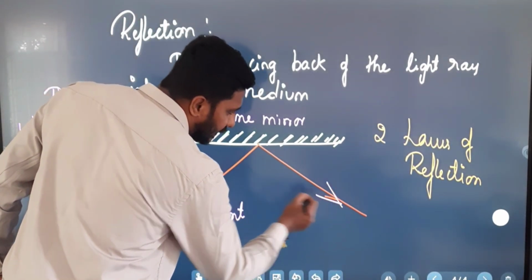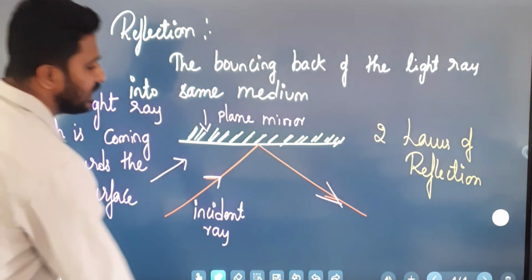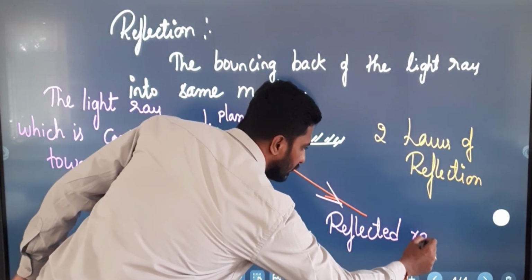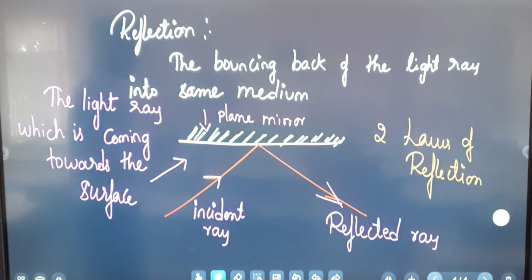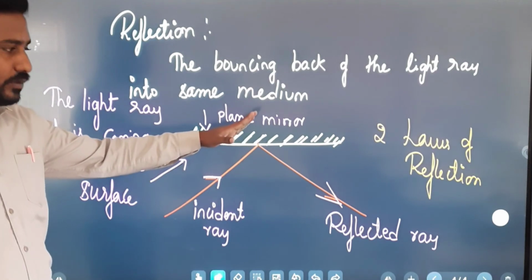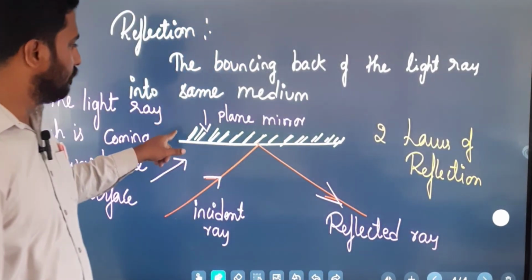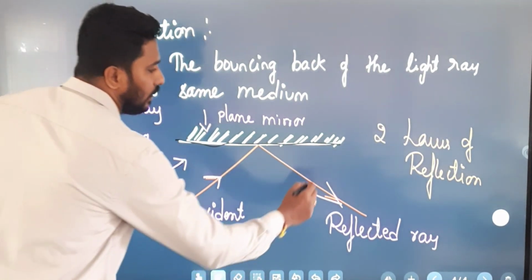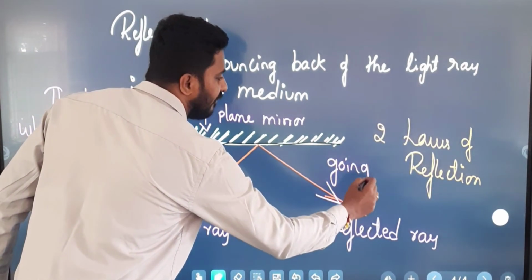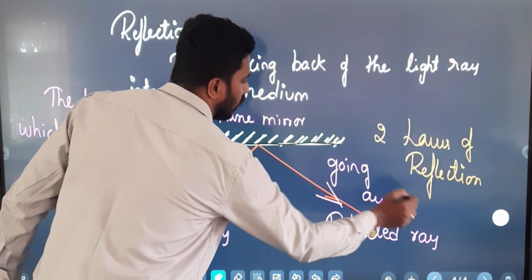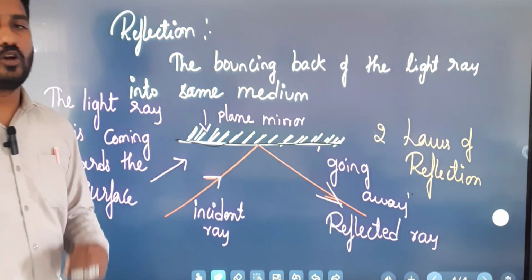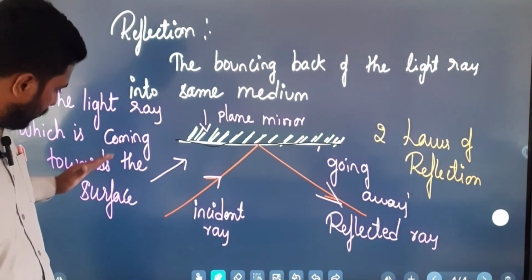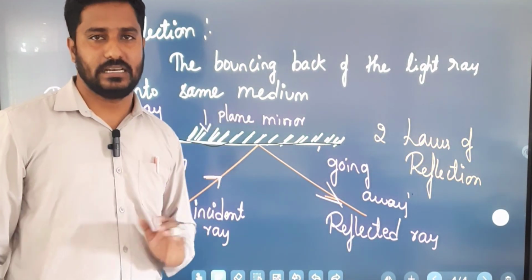And what do we call this light ray? It is called the reflected ray. So what is a reflected ray? Obviously, if this is coming towards the surface, this is going away from the surface. The light ray which is going away from the surface is called the reflected ray. The light ray which is coming towards the surface is called the incident ray.